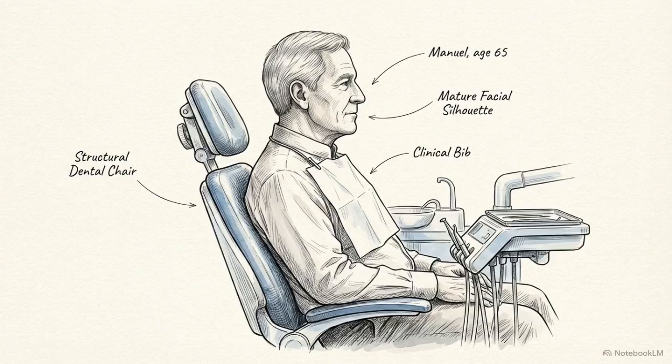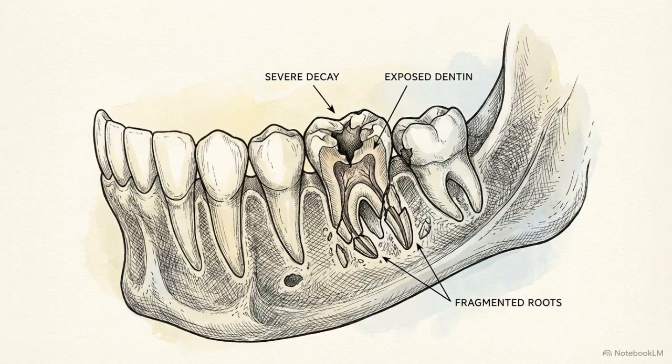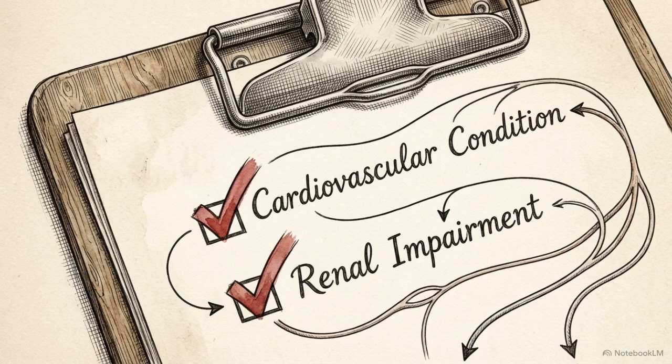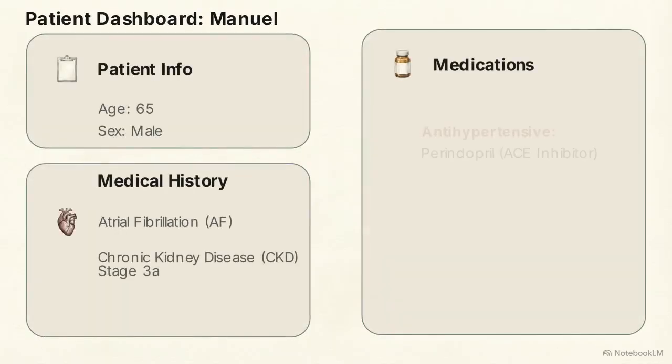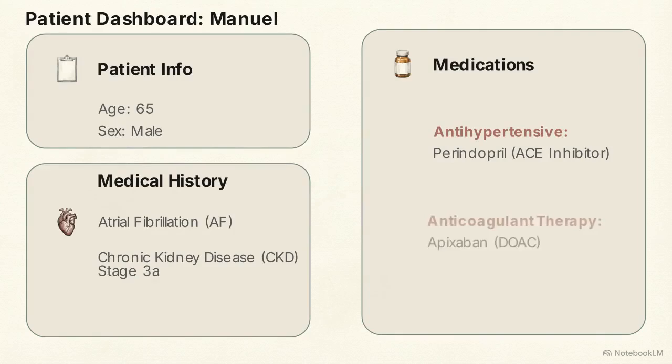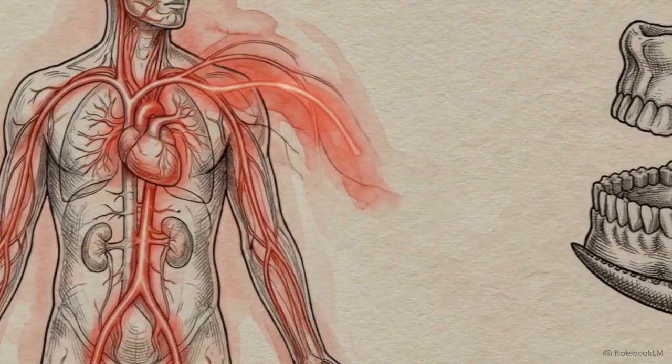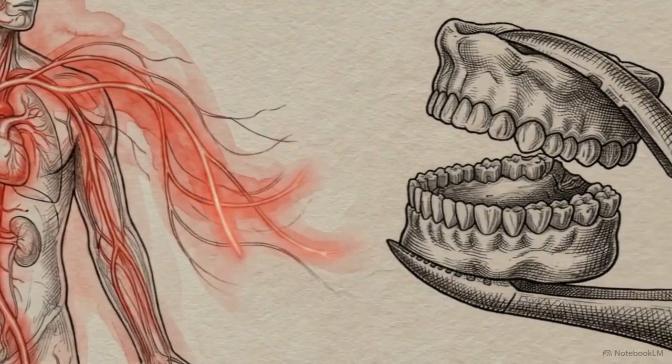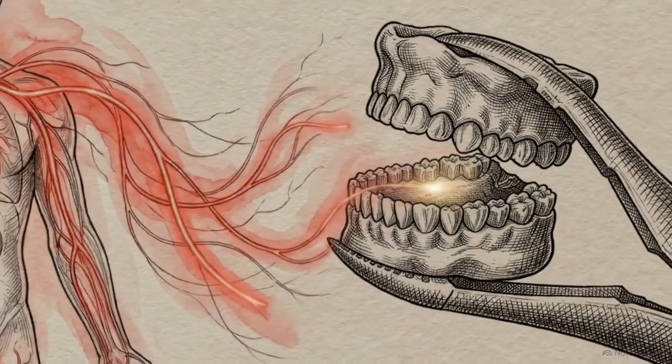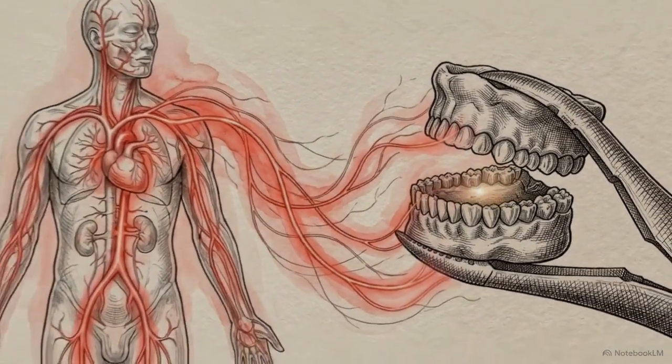Our clinical subject is Manuel, a 65-year-old patient who requires the extraction of a badly broken down tooth 37. His medical history includes two major factors: atrial fibrillation and stage 3A chronic kidney disease. Manuel's current pharmacotherapy includes the ACE inhibitor perindopril and the anticoagulant apixaban. This is a standard scenario-based setup designed to test whether a practitioner understands how systemic health limits local treatment options.